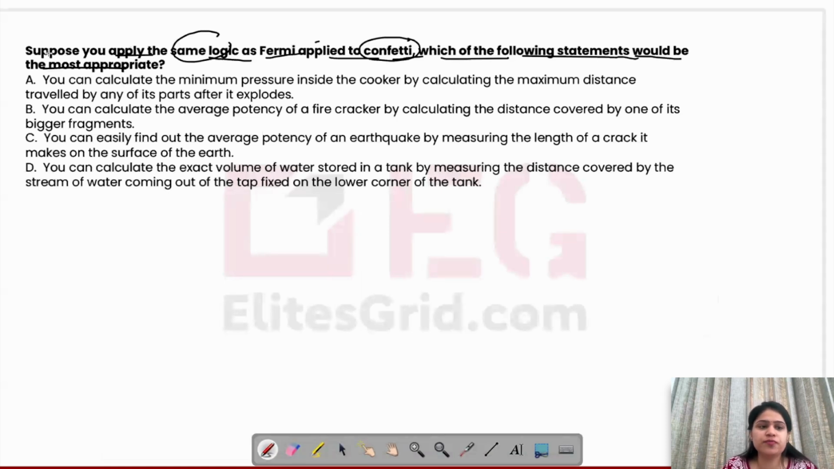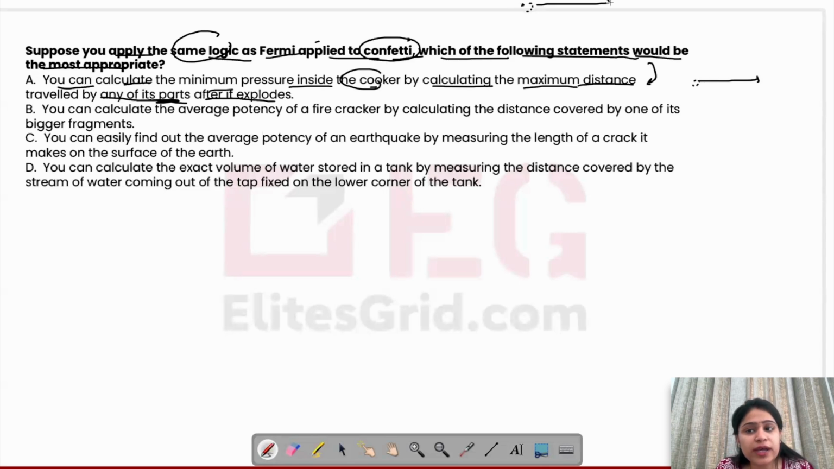Let's see the options. A: You can calculate the minimum pressure inside the cooker by calculating the maximum distance traveled by any of its part after it explodes. Yes, this is sounding very similar to the given example, because उसमें भी जैसे कुकर के अंदर कितना प्रेशर है, हम कैसे कर रहे हैं by seeing how its parts have traveled after it explodes. तो वो जो उसके different parts हैं वो कितनी दूर तक हैं. Just like in the example वो pieces of paper थे, उन्होंने कितना travel किया, इसमें हम देख रहे हैं कि जो parts थे एक्सप्लोजन के बाद वो कहां तक गए हैं.